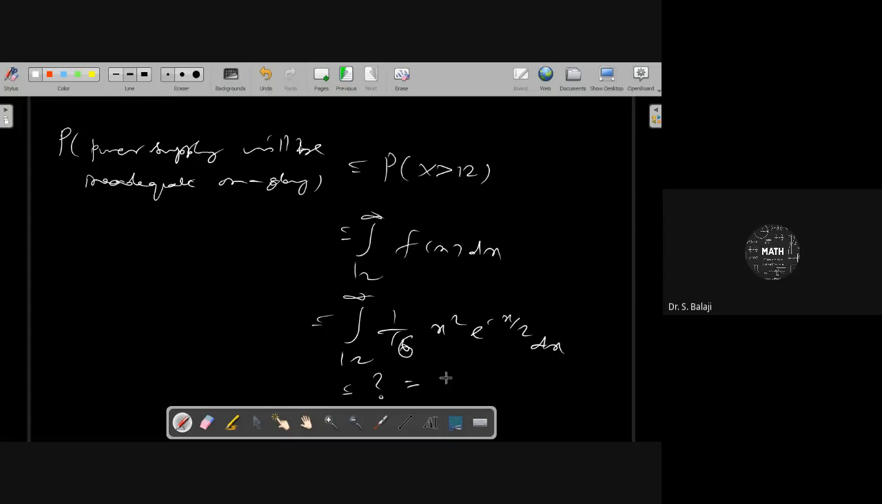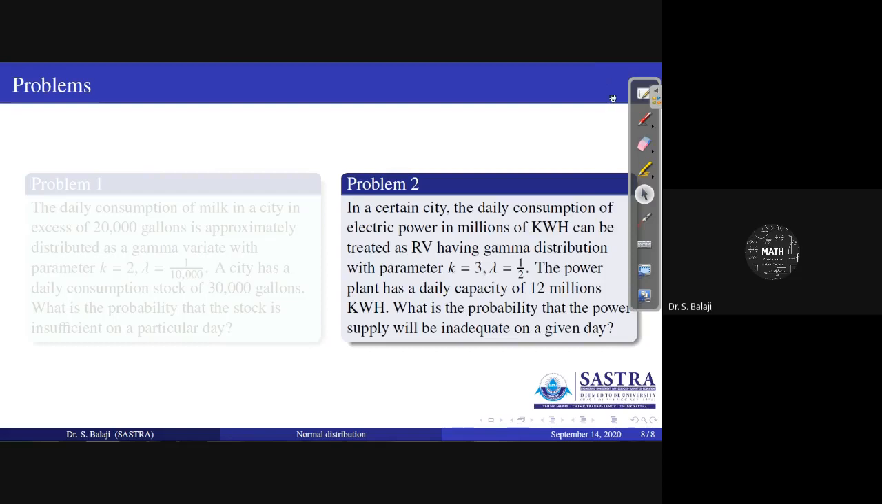Any other different answer? Very good. 25 by e power 6. That will be the correct answer. Is everyone getting the same answer here? The answer will be 25 by e power 6.